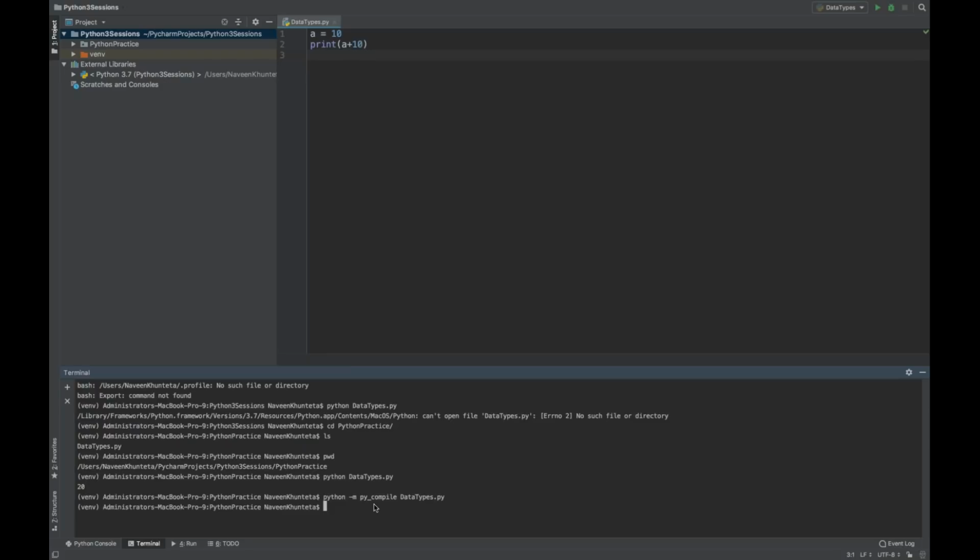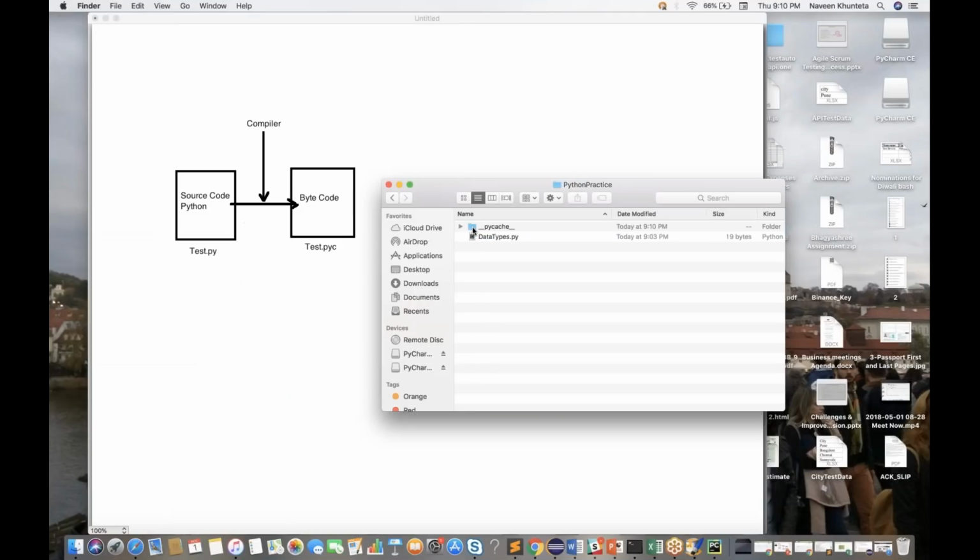Then again I'll check. Okay, I'll go to my Python practice, and you will see that the __pycache__ folder got created. You open this and you will see that this is a .pyc file, right? So data types, CPython is there, and 3.7 is the version number, and .pyc got created. So if you really want to generate this .pyc file explicitly, you can generate it. So this is called bytecode.